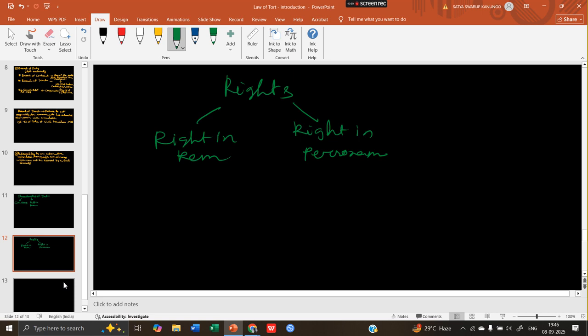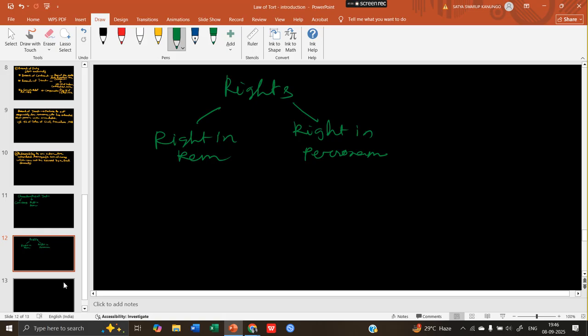So how does right in personam act? Right in personam is a kind of right which is only available against some person, like contract. In contract, if your contract is breached, you can only initiate an action against the person who has breached your contract. You have no right to initiate any other kind of action against any other person, because you have no contract with that other person. If you have a contract with A and A has breached it, you will take an action against A only. So this is right in personam.